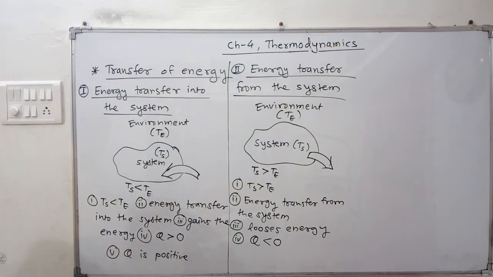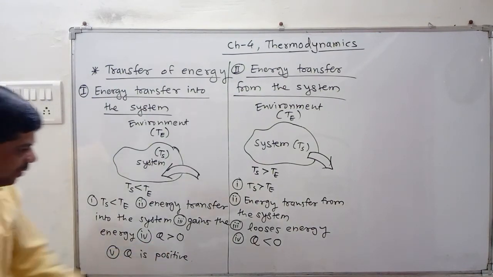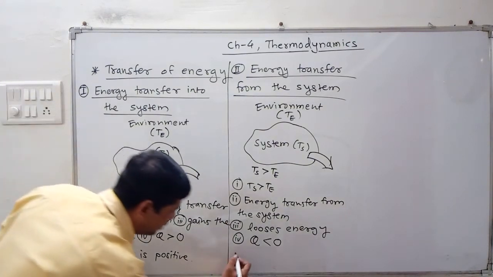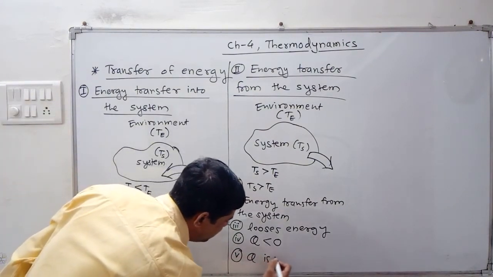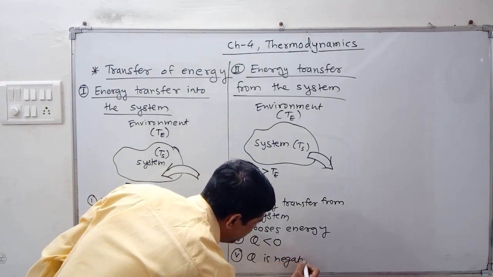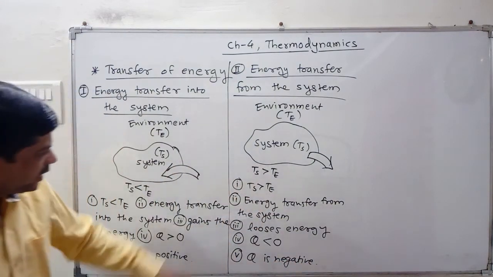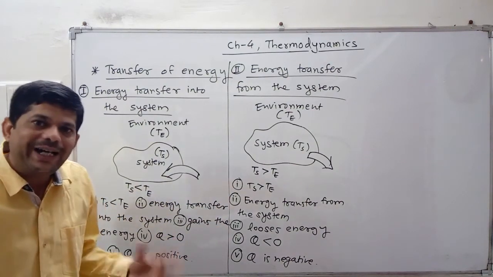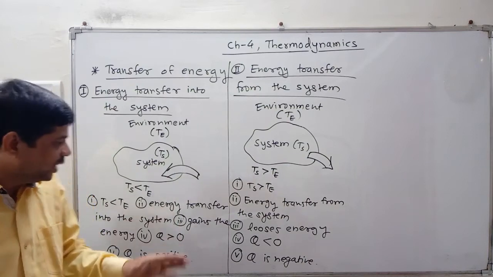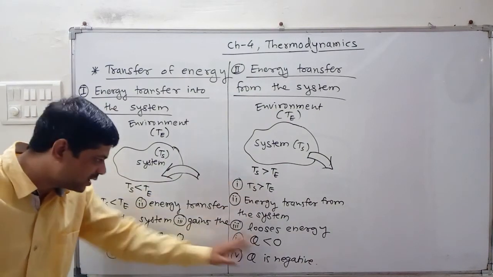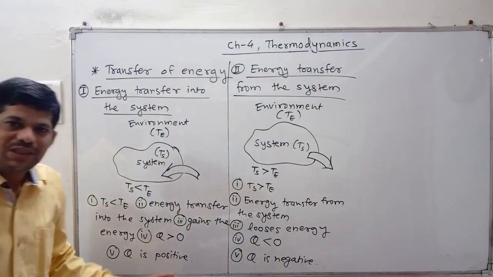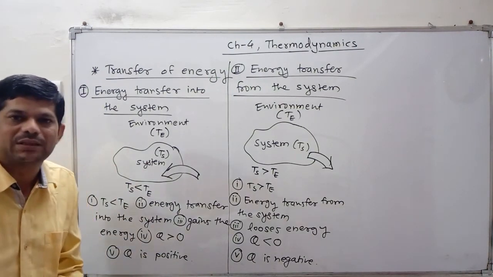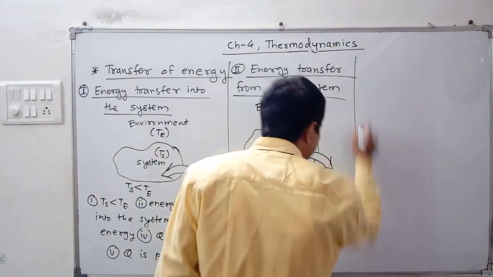इथं Q is greater than 0 होता. So what about less than 0? It means Q is considered as negative. Correct? Q is negative. So always remember that any of the condition you have given in the question, you have to take a judgment. Either Q is positive or negative. Then concentrate and try to understand these conditions. म्हणजे एनर्जी गेन होत असेल तर पॉझिटिव्ह घ्यायची, एनर्जी लूज होत असेल तर मात्र त्याला निगेटिव्ह तुम्ही कन्सिडर करू शकता.